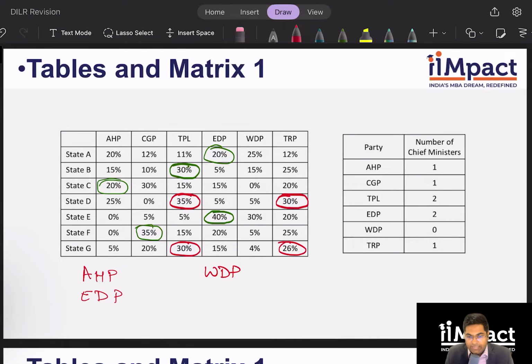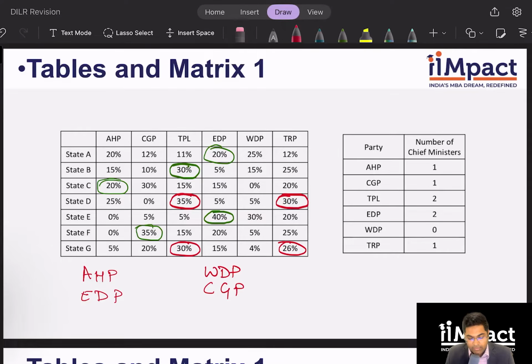Now, in state C, if CGP and AHP would have been in one coalition, CGP would have won and would have had their chief minister. But that is not the case. That means I can also say CGP is not in the same coalition as AHP and EDP. Yes, CGP is with another party, which is WDP over here. Correct?